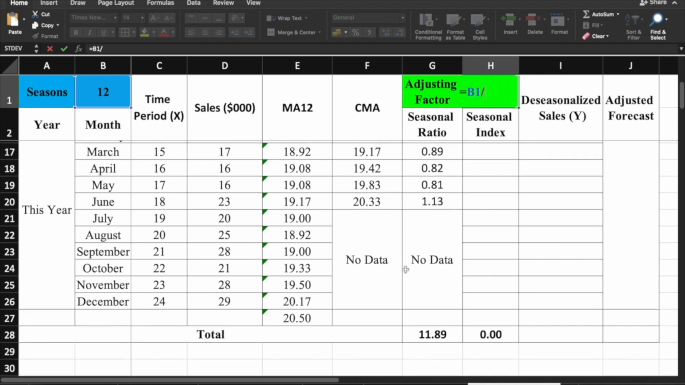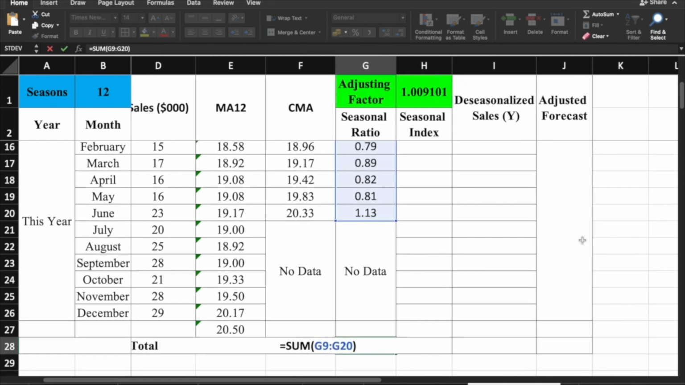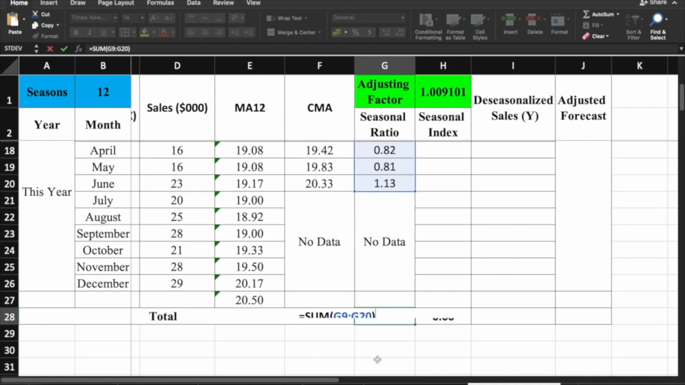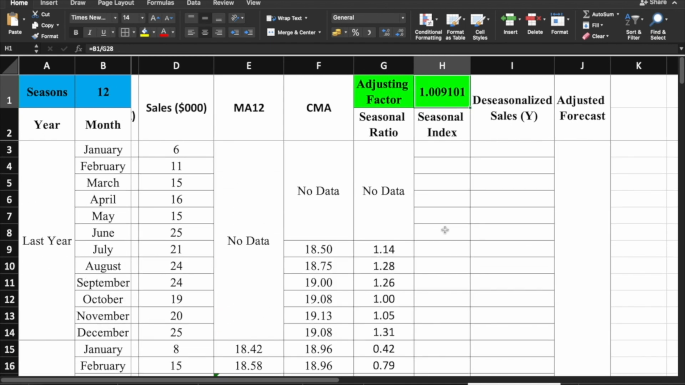And that is the total. Ito po, yung total seasonal ratio, equivalent to 1.009 or this is 1.01. So, that will be our adjusting factor. This 11.89, guys, I have a formula na nakalagay na dito. That is the summation of our seasonal ratio, 11.89. So again, 12 divided by 11.89 is 1.01. That will be our adjusting factor.